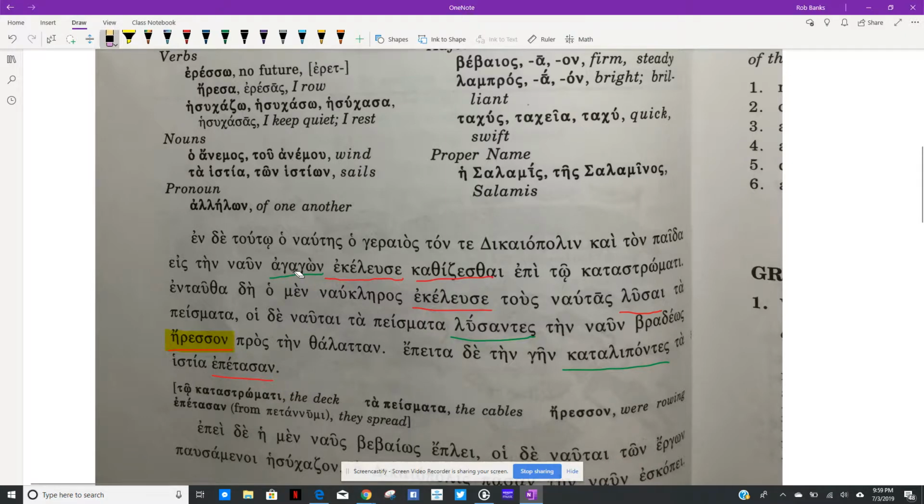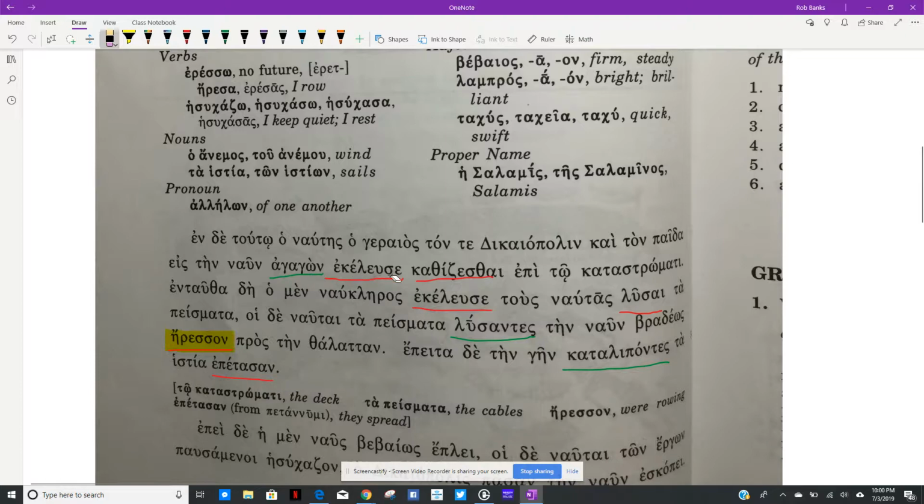That's second aorist, right? So leading or having led, it could be, right? So the old sailor having led both Dikaiapolis and the son, right, the boy, to the ship, right? So having led them there, right? So having led is going to sound better here for the aorist.